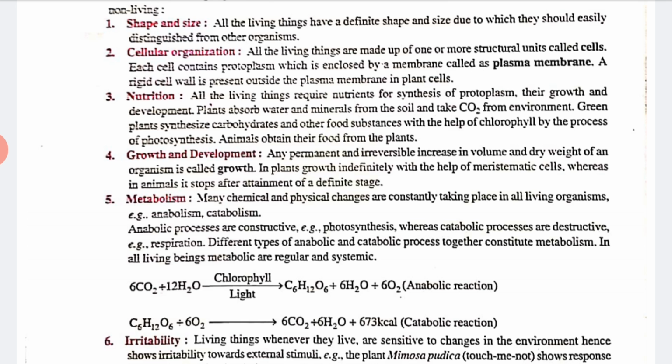For example, if they lose any type of cell, they need both anabolism and catabolism to produce or repair that cell, and they also need energy. From where are they getting energy? They are getting energy from anabolism and catabolism. Okay, so this is all about metabolism.